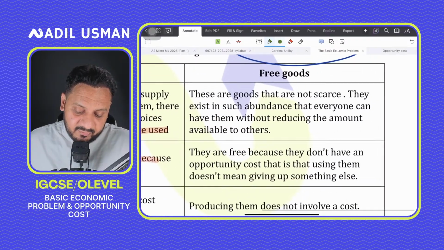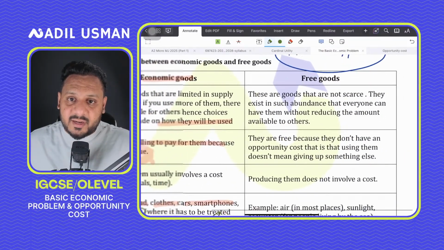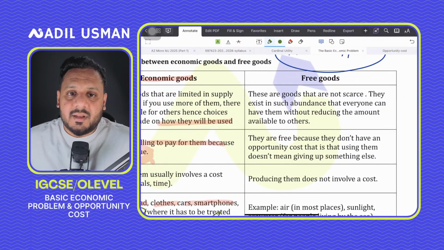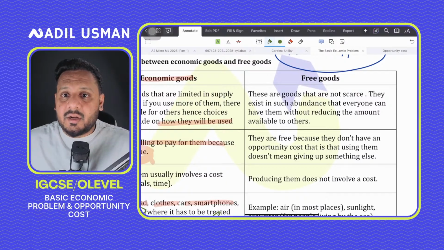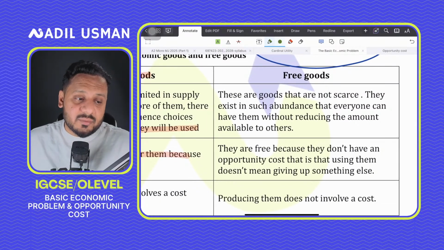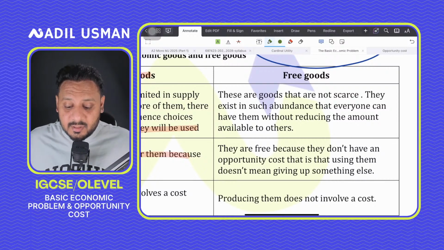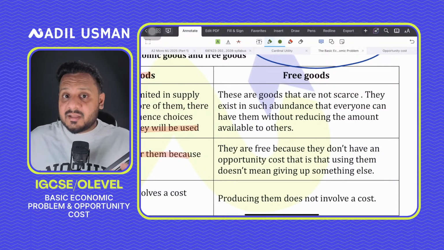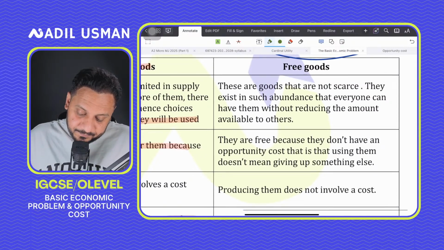On the other hand, free goods are not scarce. They're freely available in abundant quantities. So if I consume them and you consume them, if people like us consume them, the amount available for others will never go down.